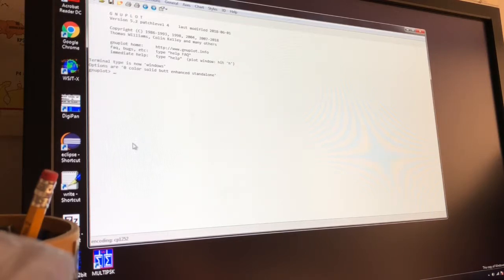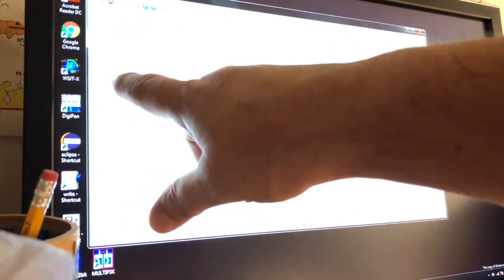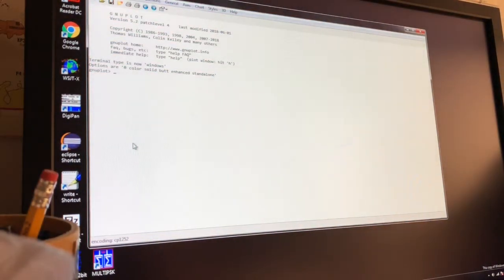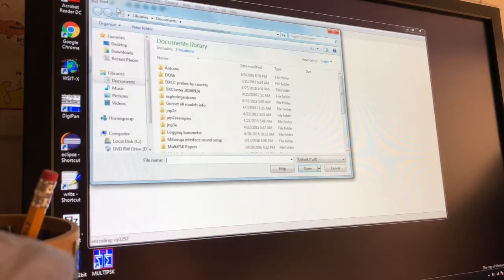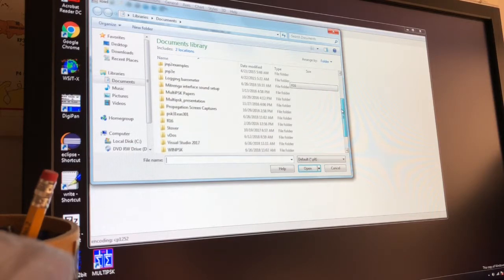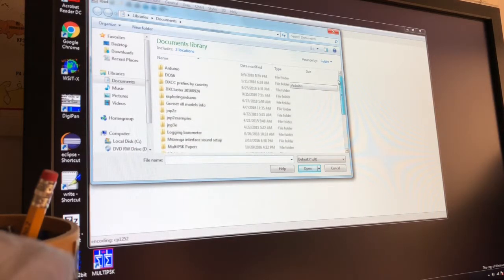So there we go. Now let's see, terminal type is now Windows. All right, now you see, there's the GNUPlot command line. So what we've got to do, let's find a, I'm unfamiliar with this. So let's say open. See where it opens. It gives us a Windows Explorer type window. Go down to, okay, I don't have any files to open.